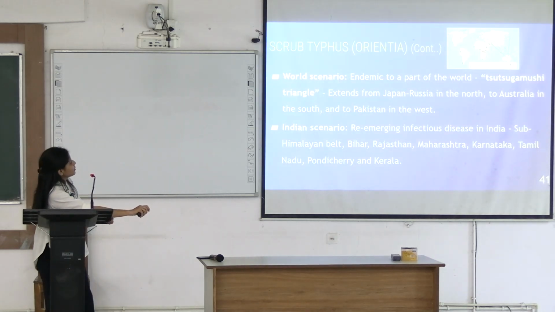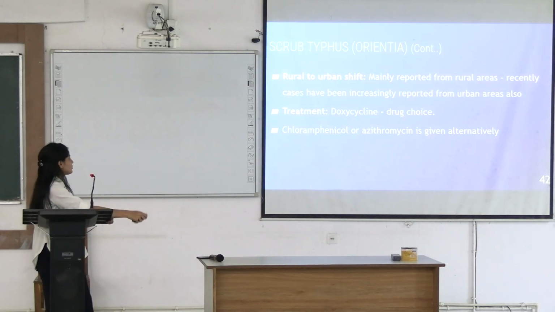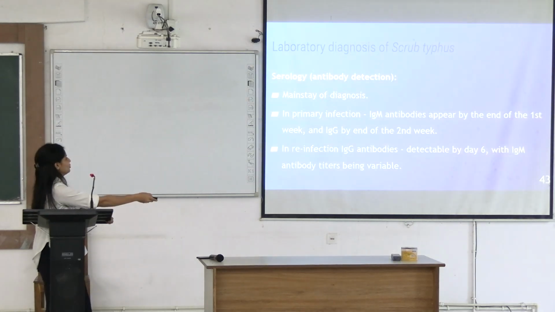Now the worldwide scenario you can see here, this is the Tsutsugamushi triangle. It extends from Australia to Japan, Russia and Pakistan in the west. But this disease is not confined to this area now, it has spread worldwide, right? What is the treatment? Doxycycline is the drug of choice. You can give azithromycin or chloramphenicol also.